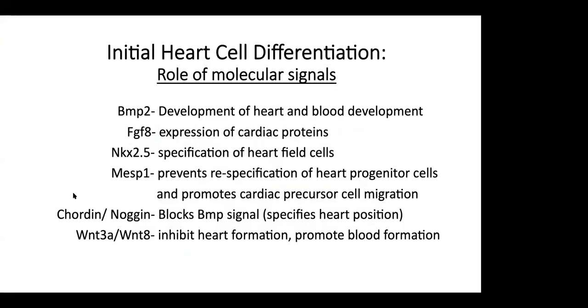There are a lot of pathways involved, some of which I kept mentioning: MESP1, BMP2, FGF8. NKX2.5 is a transcription factor, just like MESP1, which specifies the heart field cells, and Wnt inhibits the heart formation. So Noggin and Chordin are key to block the BMP signal, which regulates the Wnt pathway.